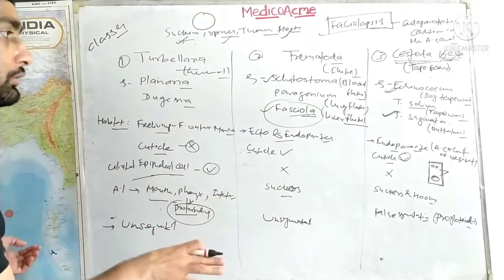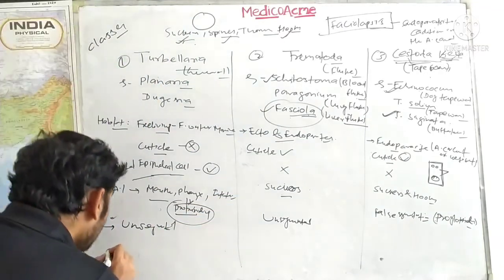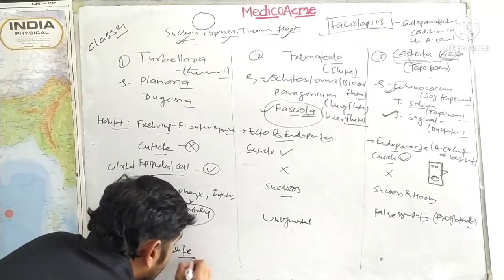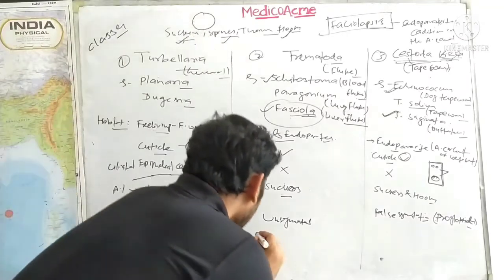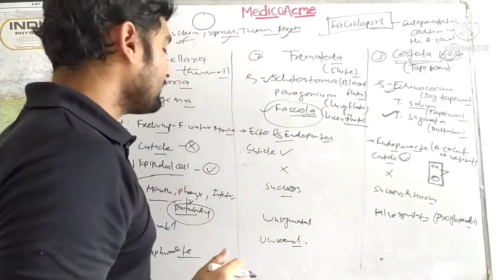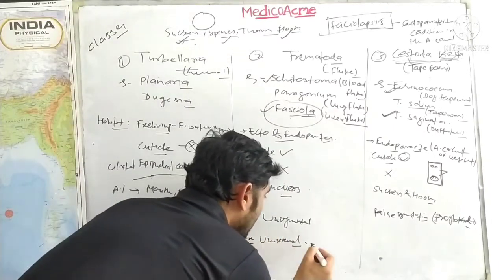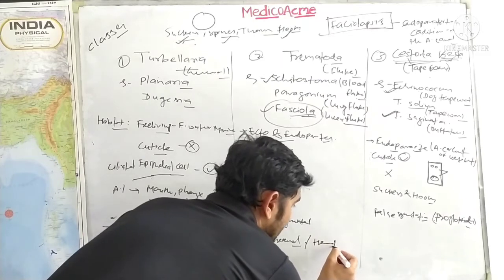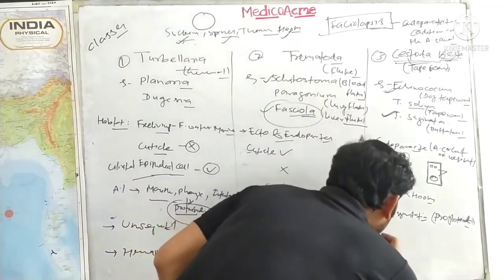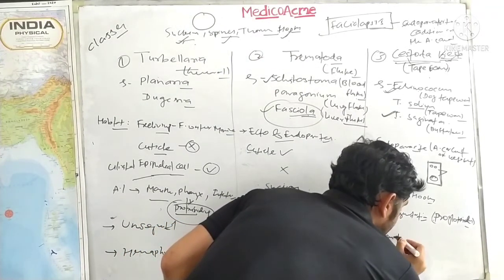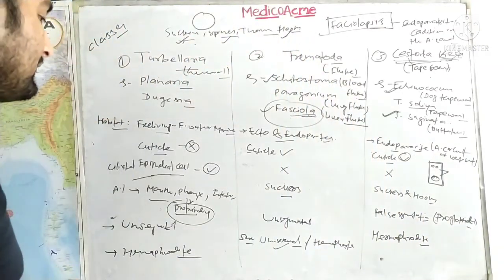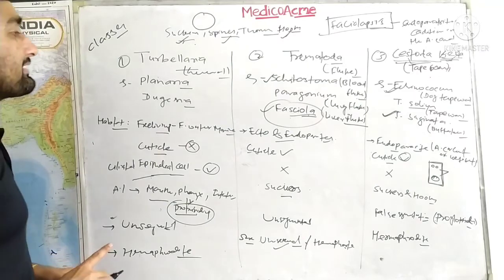So what happens? You all know the organism is hermaphrodite. So here they are hermaphrodite. Proper hermaphrodite condition is found here. That is, they are bisexual. Okay. But here you will find some organisms which are unisexual. Example is Schistosoma. Some unisexual organism, but they are hermaphrodite. Hermaphrodite they are, but some organisms are what? Unisexual. Only some organisms. But here you will find the proper hermaphrodite again. So what about the nervous system and the excretory system?